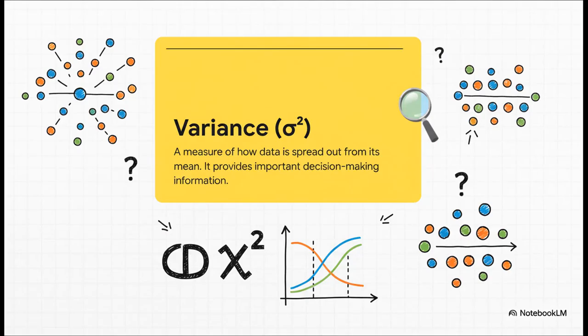And this wobble, this inconsistency, actually has a formal name. We call it variance. It's just a number that tells you how spread out everything is. A nice, low variance, like our process A, means everything is tightly packed around the average, predictable. A high variance, like that chaotic process B, means your results are all over the place.